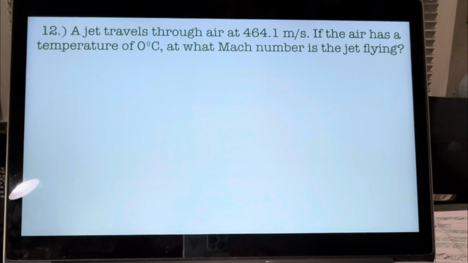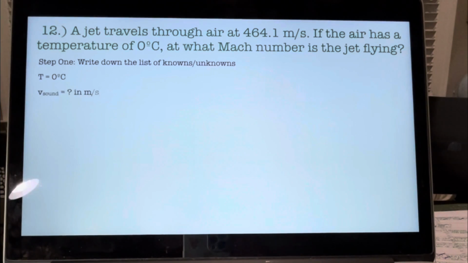All right, so this is pretty much the same as the problem number 11. So to determine the Mach number, we know how quickly sound travels in that air. Then we just divide the speed of the jet by the speed of sound. This will tell us how many times faster than sound the jet is traveling, which is what the Mach number is. All right, so step 1. Write down the list of knowns and unknowns. We have the temperature at 0 degrees Celsius. We have the speed of sound that we're trying to find. And then we have the speed of the jet, 464.1 in meters per second.